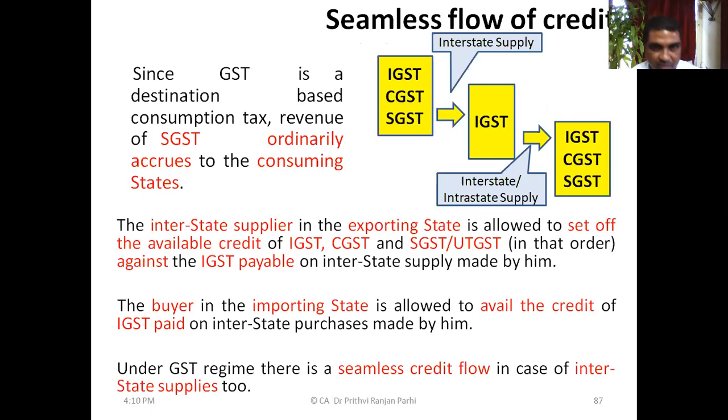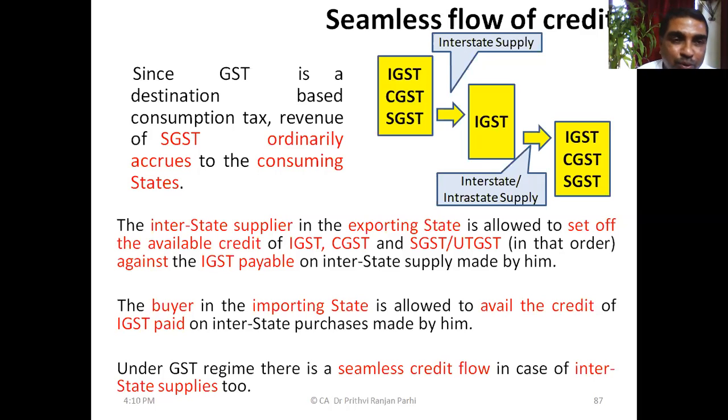Now, friends, this is another area: seamless flow of credit. This topic I had initiated earlier, but I will go a little deeper into it today. Last class, with the help of the whiteboard, I tried to explain how one kind of GST, maybe IGST, CGST or SGST, input credit can be availed and utilized, and how input credit can be transferred from one state to another.